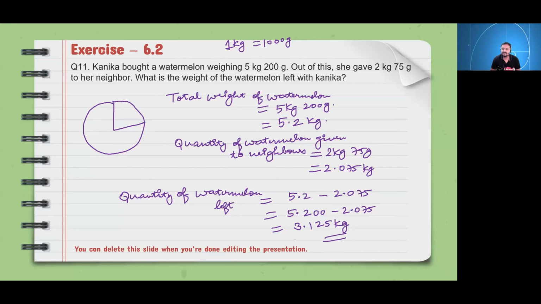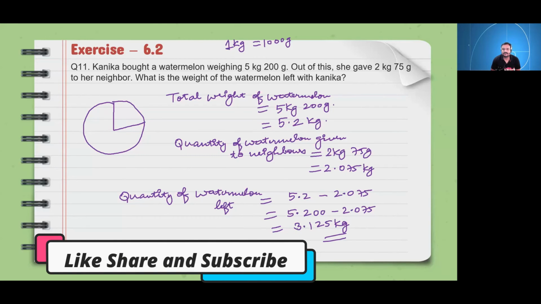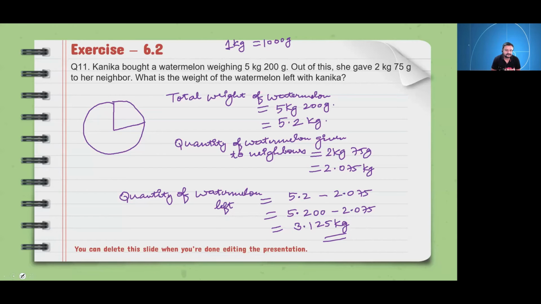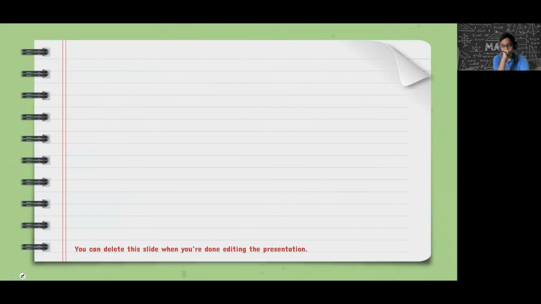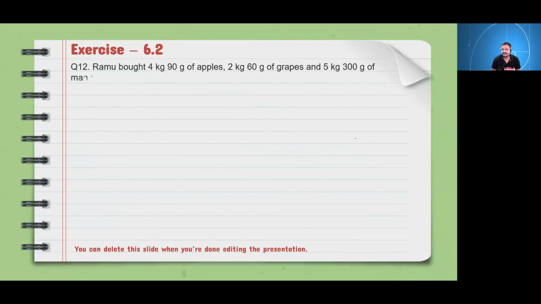3.125 kg. So this will be the amount or quantity of watermelon left with Kanika. Okay, last question of this exercise. Who will do this?